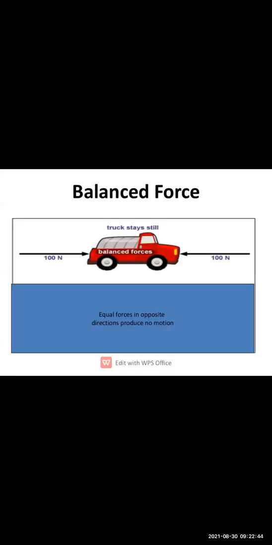Okay, now here you can see the balanced force. So here there is equal force applied from both the backside and front side of the truck. That is why the truck is standing still in one place. 100 Newton of force is applied from the backside, and 100 Newton of force is applied from the front side, and this is the reason: equal forces in opposite directions are applied, so there is no motion in the object and the truck is standing still in one place.